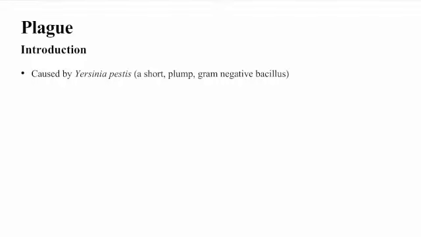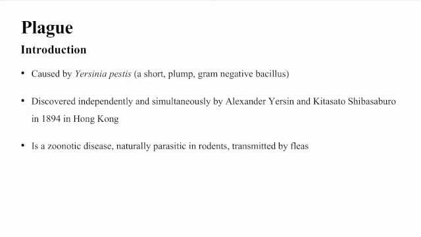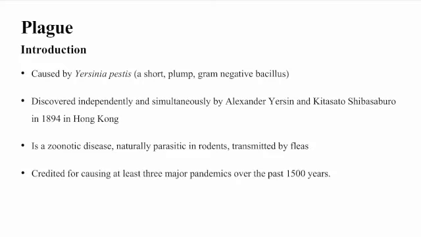So another very important disease is plague. It is caused by Yersinia pestis, which is a short plump gram-negative bacillus. It was discovered independently and simultaneously by Alexander Yersin and Kitasato Shibasaburo in 1894 in Hong Kong. So it is a zoonotic disease, naturally parasitic in rodents, and is transmitted by fleas, and it is credited for causing at least 3 major pandemics over the past 1500 years. It was also known as Black Death in the Middle Ages.